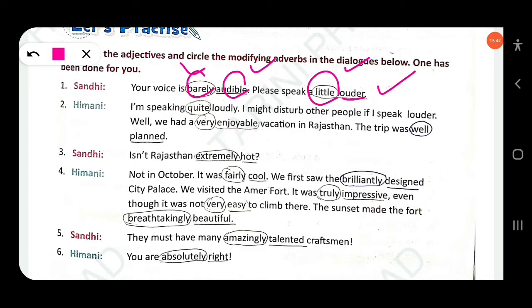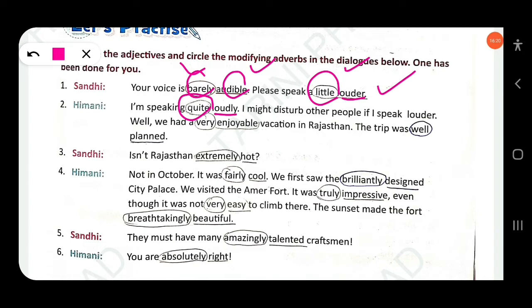The next, Himani: I am speaking quite loudly. Here there are two adverbs in this sentence, quite and also loudly. Quite is an adverb of degree and loudly is an adverb of manner. So you have to follow the instruction. Circle the modifying adverbs. I might disturb other people if I speak louder.